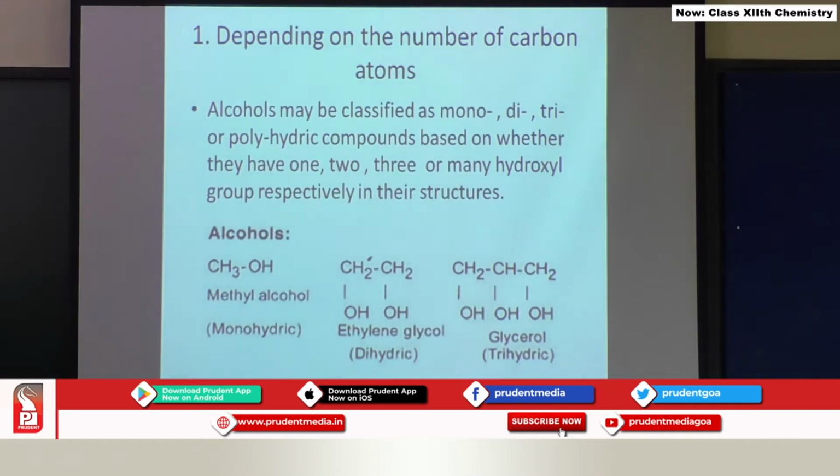The first classification is based on how many OH groups are present. Based on this, alcohols are classified as mono, di, tri or polyhydric compounds. See here, this is the first compound that I have written. Here only one OH group is present. This is called a monohydric alcohol. The second compound contains two OH groups on two separate carbon atoms.